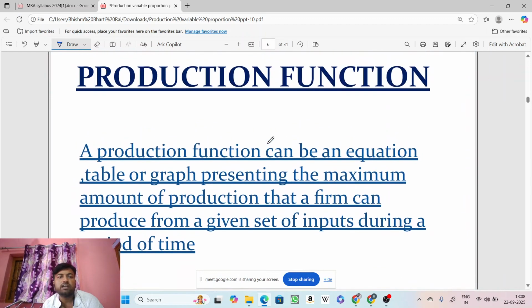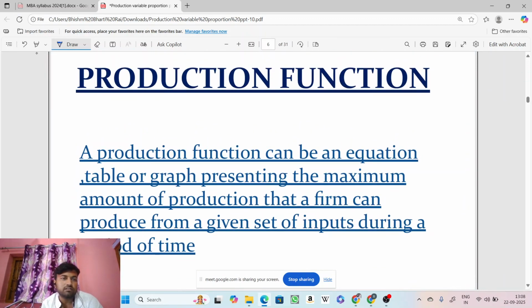So in the next part, we'll deal with production function. Okay, now what is production function? Now we all know in mathematical terms, the function is something. It's a program. It's how a particular series of events are working, in order to give a certain output.